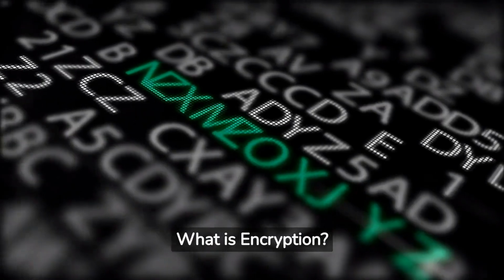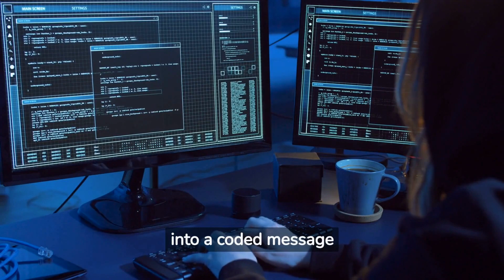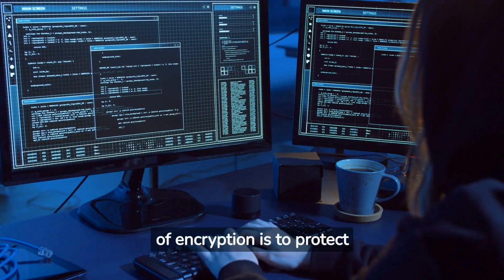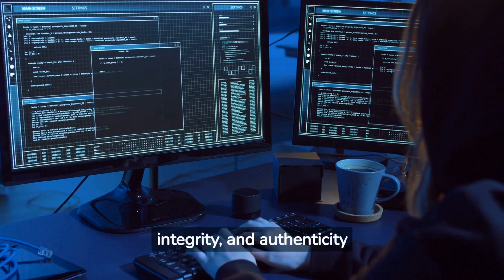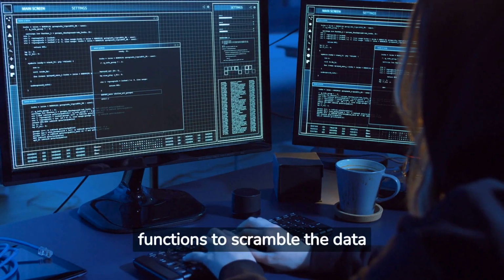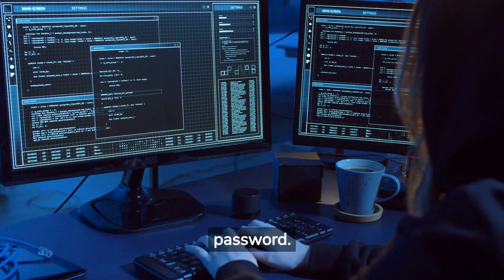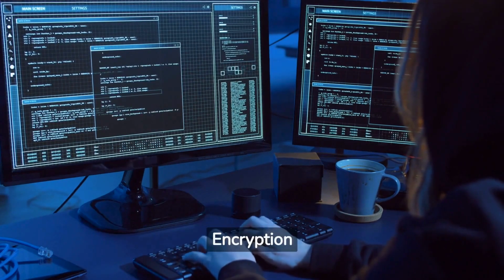What is encryption? Encryption is the process of converting plain text or data into a coded message that can only be read by authorized parties. The purpose of encryption is to protect the confidentiality, integrity, and authenticity of data. Encryption algorithms use mathematical functions to scramble the data in such a way that it becomes unreadable without a key or password.